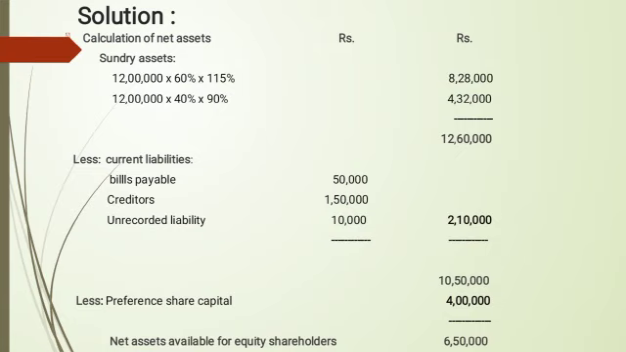Next, the current liabilities: bills payable of 50,000 is posted in the inner column. The creditors of 1,50,000 is posted in the inner column. The unrecorded liability of 10,000 is posted in the inner column. The total amount is 2,10,000. Sundry assets minus current liabilities is 10,50,000, and minus the preference share capital of 4 lakhs, the total amount of 6,50,000 is the net asset. The net asset available to equity shareholders is this 6,50,000.